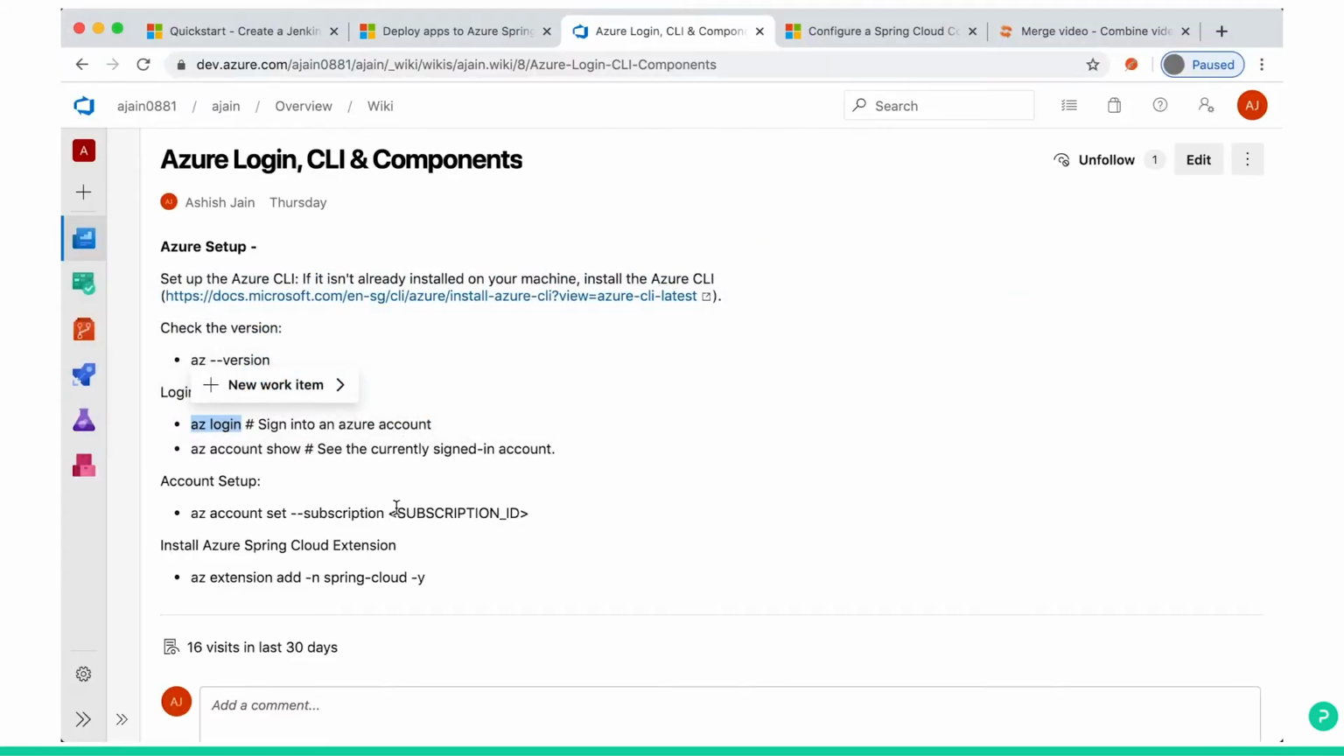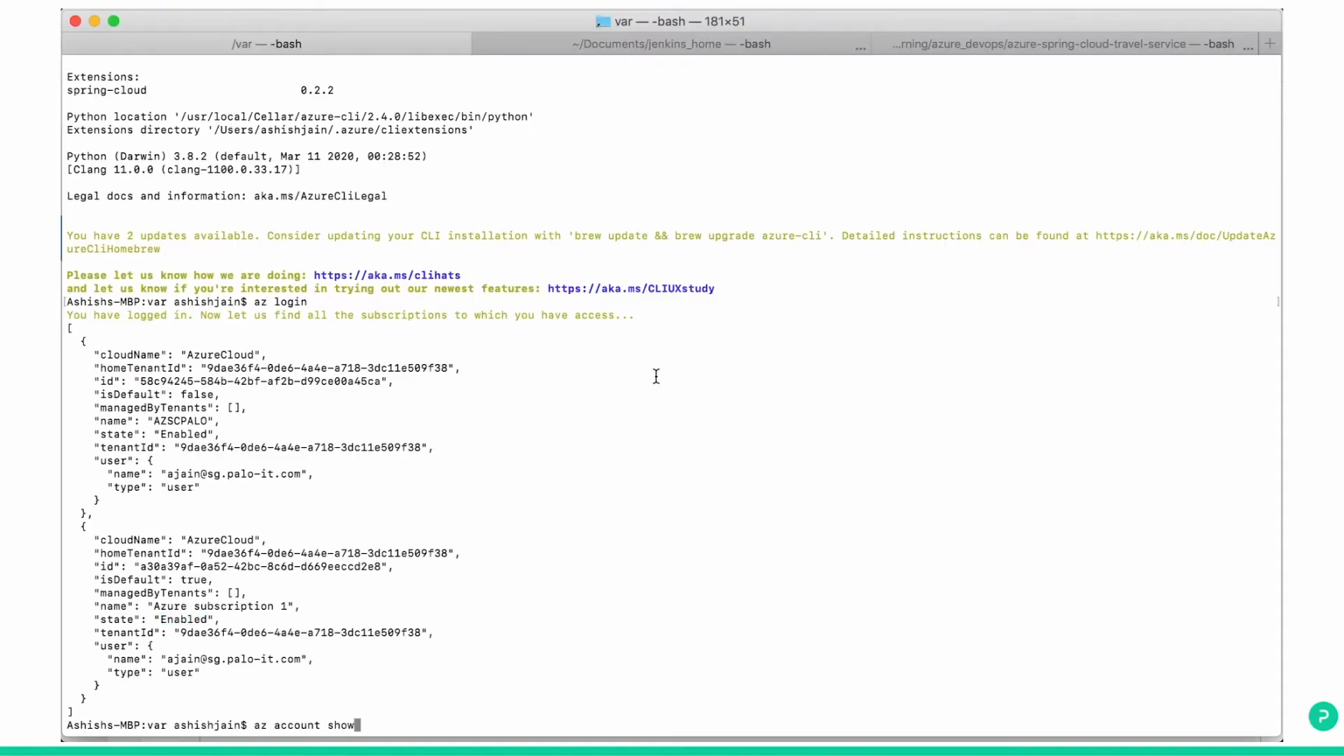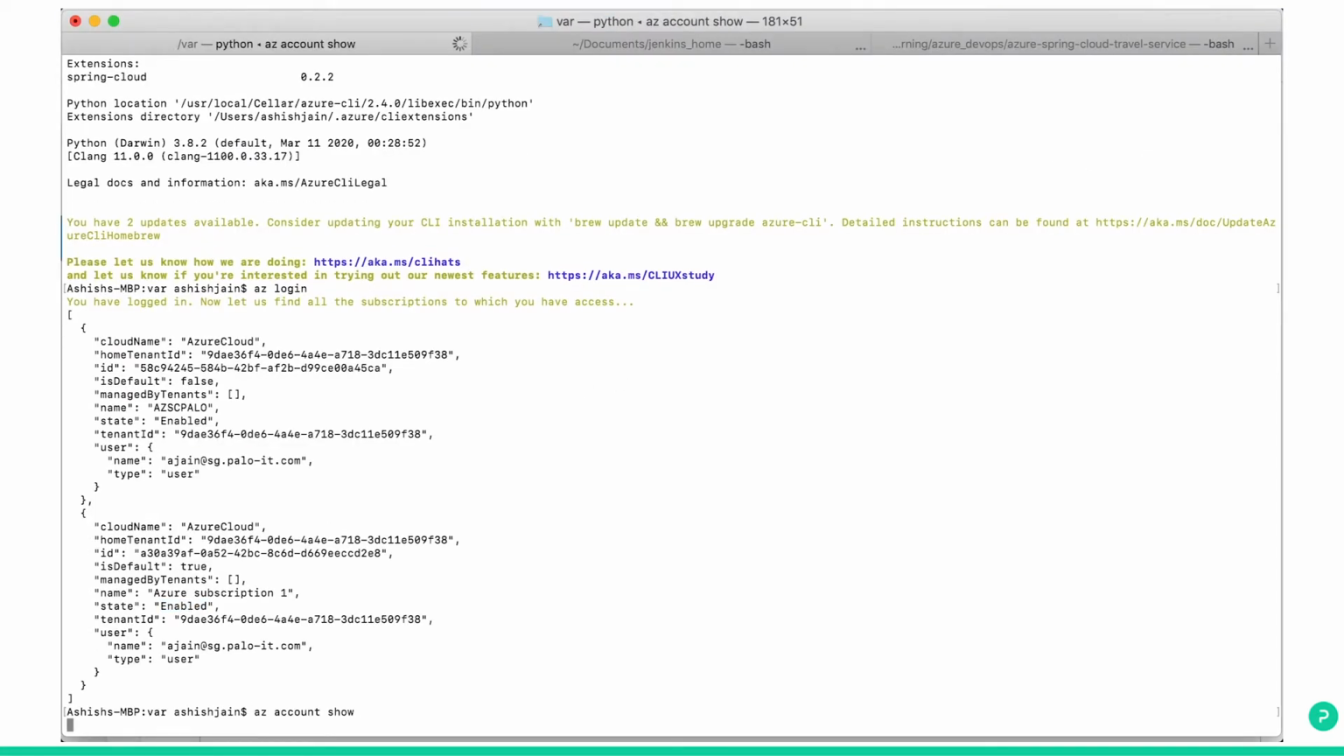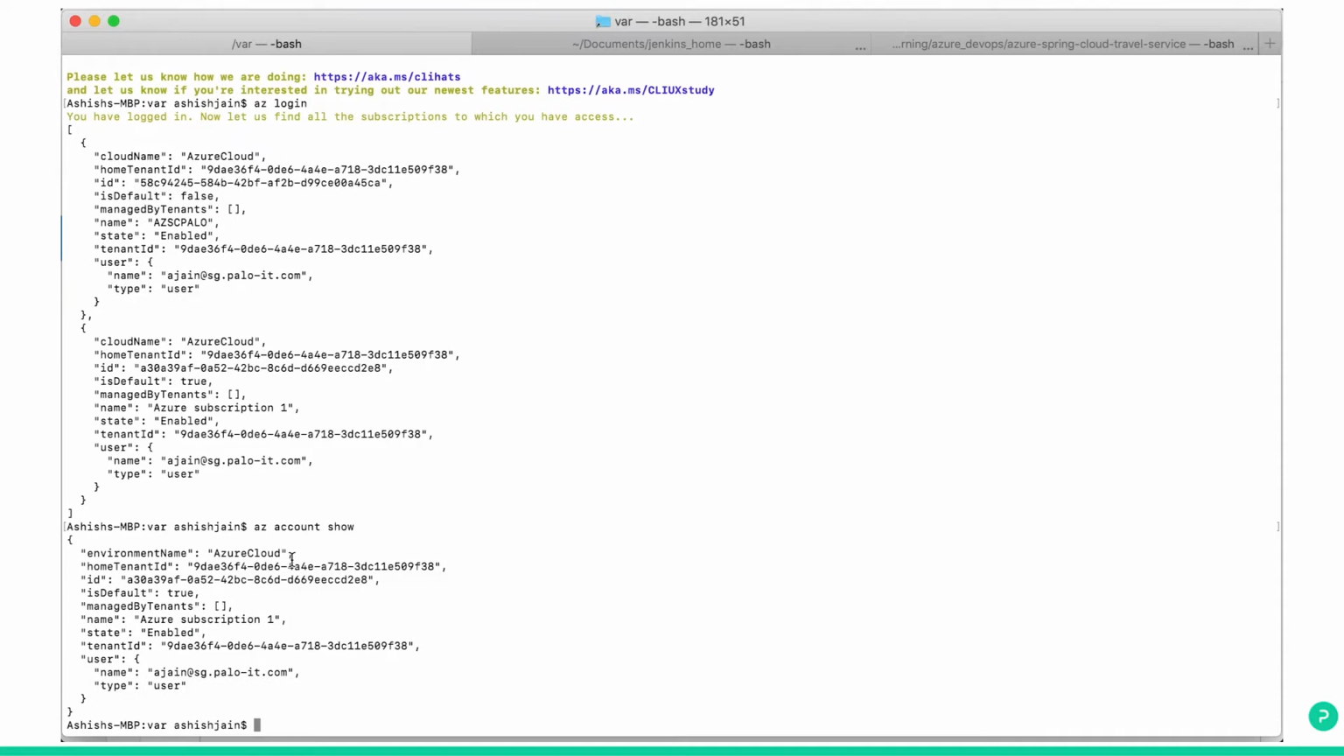Let's come back. We need to show what is your account. This is the command az account show. Just type it and see. You can see your environment detail. The main thing you need to notice here is that your state is enabled and your Azure subscription.